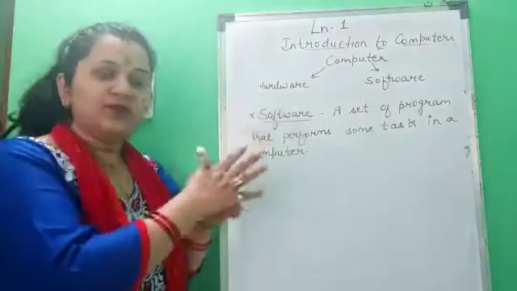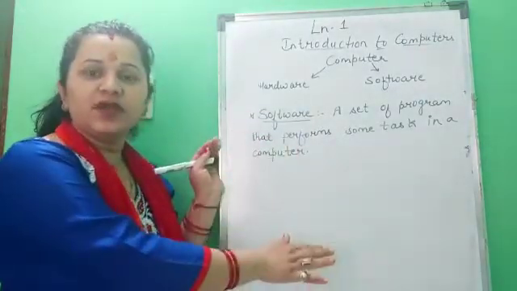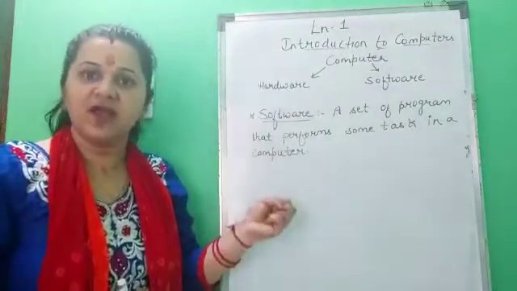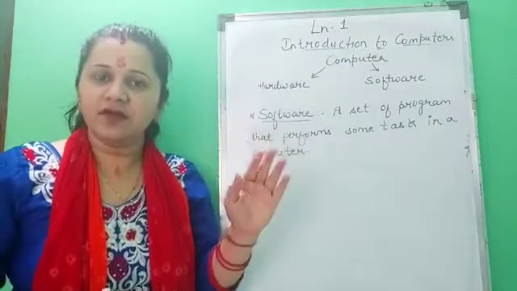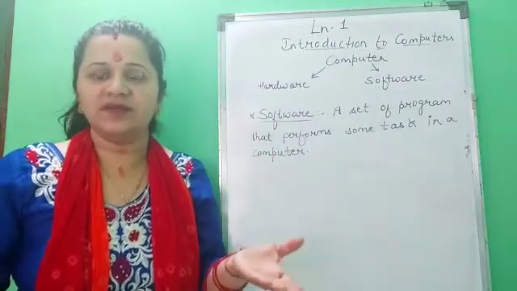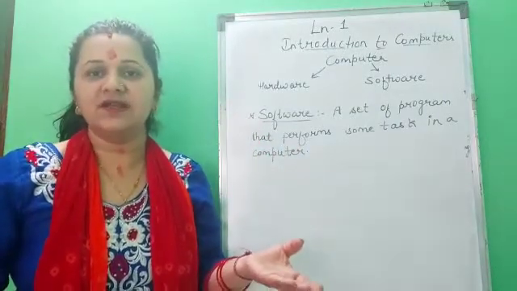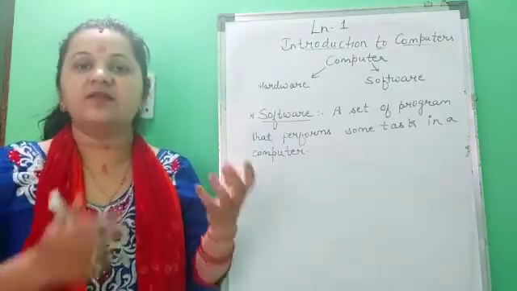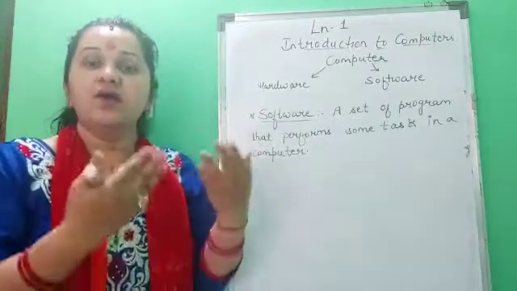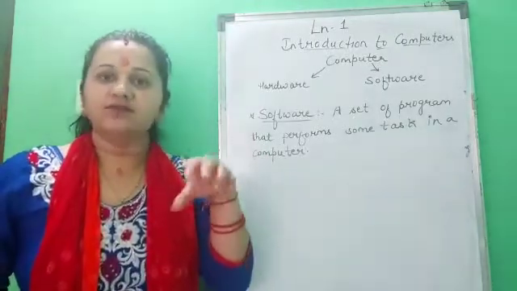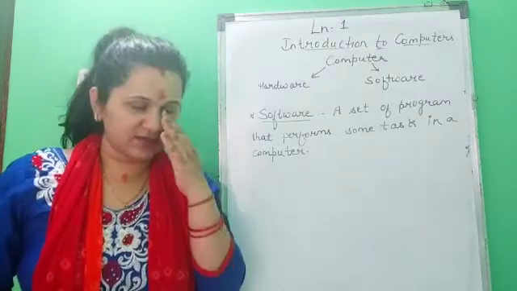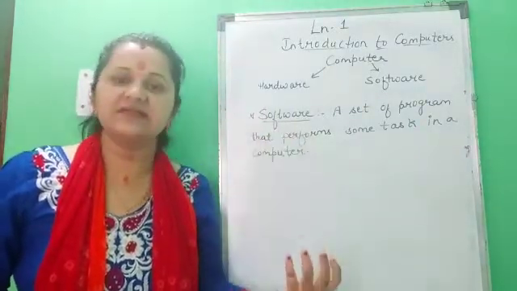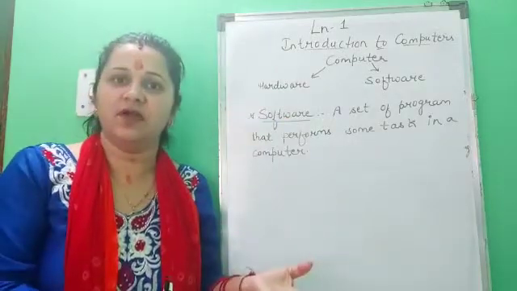So, computer: the monitor you can touch, the keyboard you can touch, the mouse you can touch, the CPU you can touch, the hardware you can touch. But will that hardware work if there is no operating system, if there is no software inside it? That is why you would require software that makes those hardware work. When we install Microsoft Windows, when we install an operating system in our computer, then only it will work.